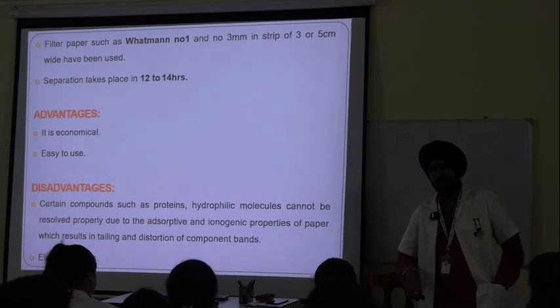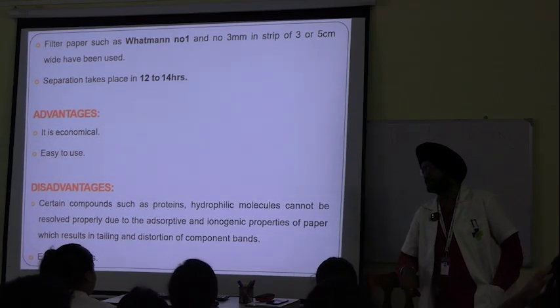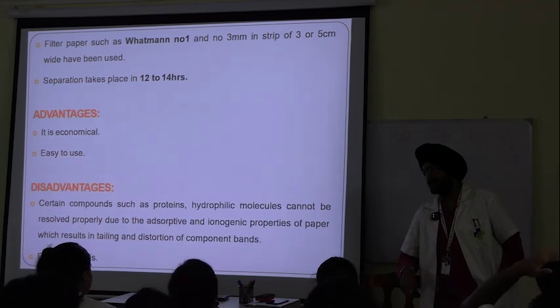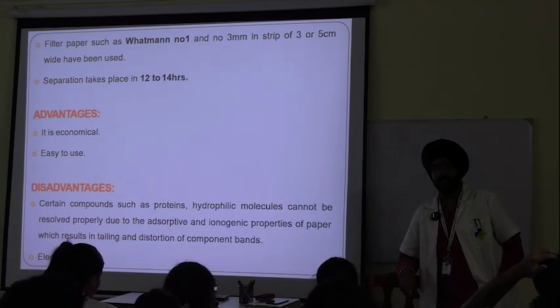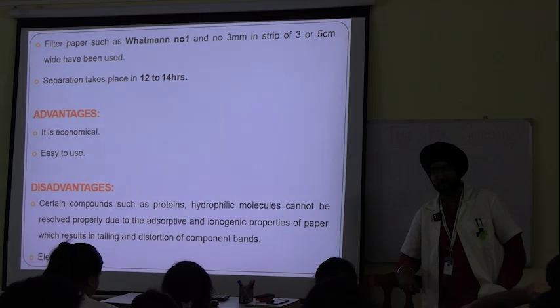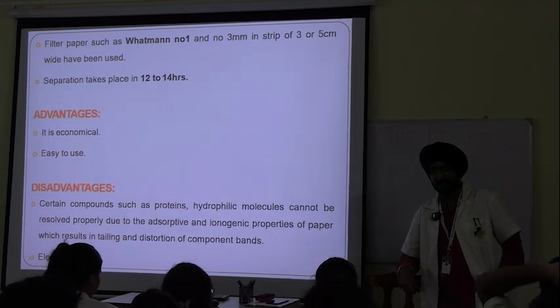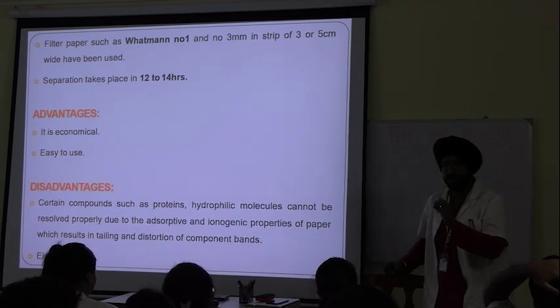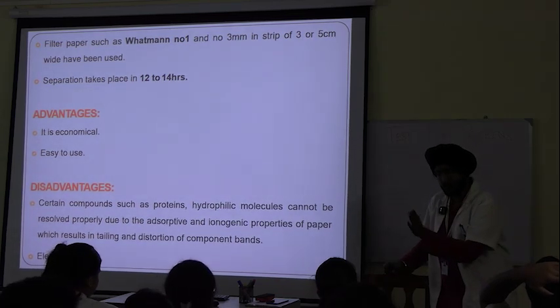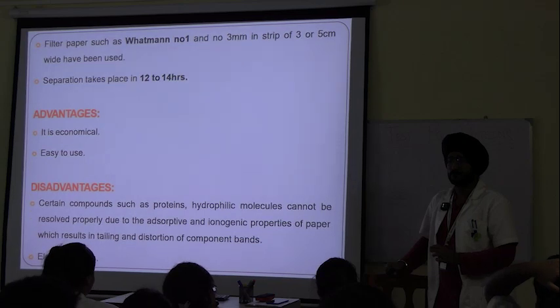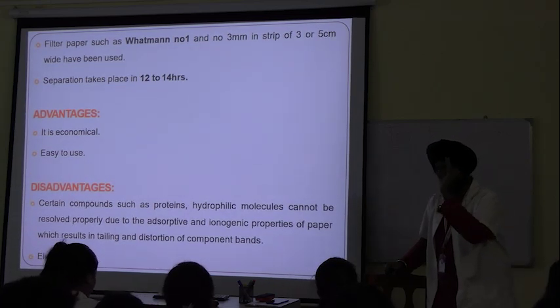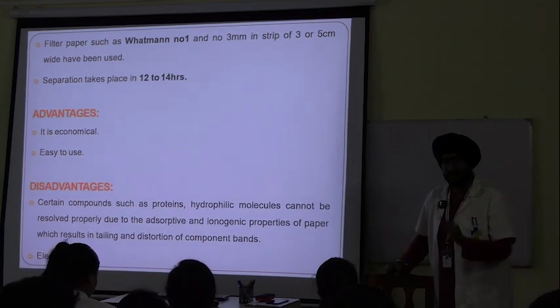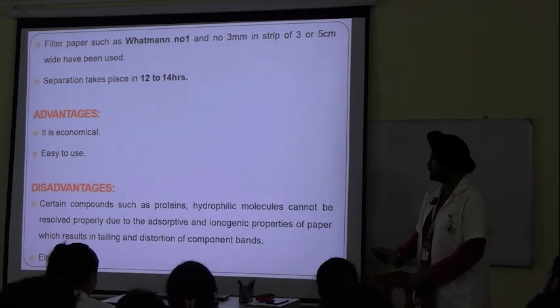So apart from albumin, globulin and prothrombin, there are 1,000 other proteins circulating. And their masses are comparable. So if you are separating a certain analyte, all those will come into picture. So the resolution should be good. Only then the result will matter.